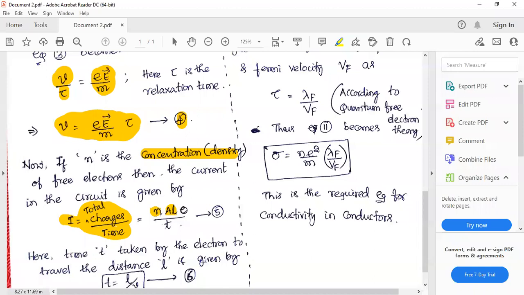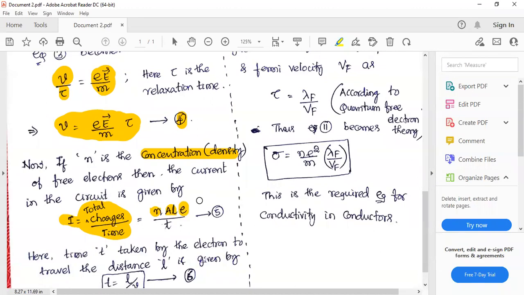Now, if I multiply this nAL with the charge of each electron, I will get the total charge within the conducting material. nALe gives the total charges inside the conductor. It is not density, it is the exact number of electrons.